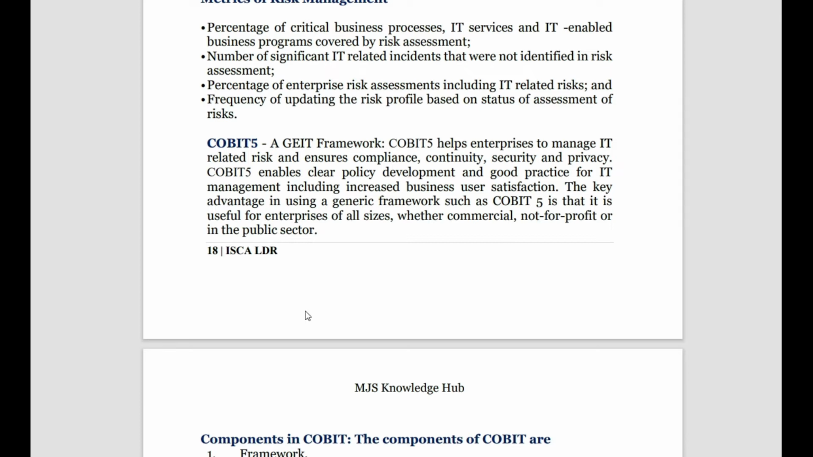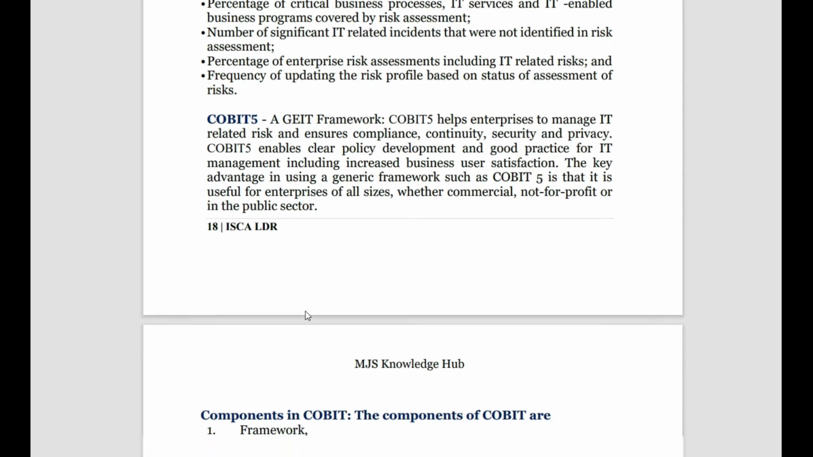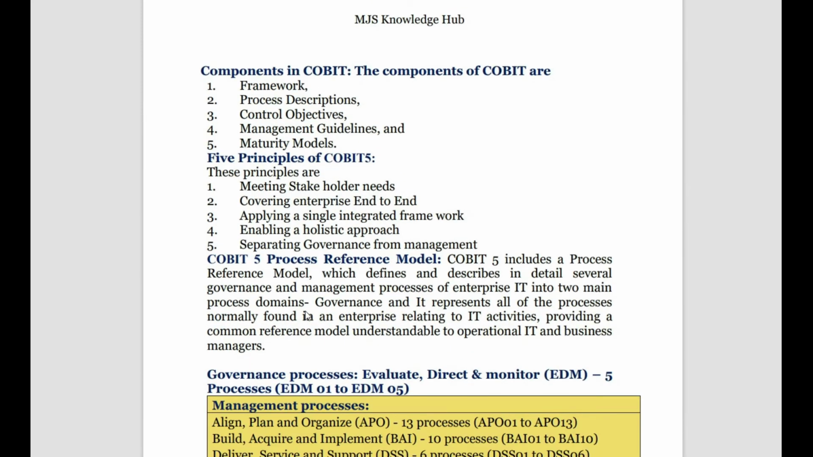So it's a very generic framework and it can be used for all the sectors. Okay, so that is the main important thing of COBIT 5. Then what are the components of COBIT 5? In COBIT we have two things: one is component and one is principle. So always remember the component, we have 5 components, that is framework, process description, management control objectives, management guidelines and maturity model. These are the components of COBIT 5.